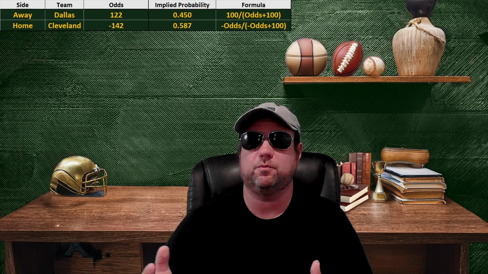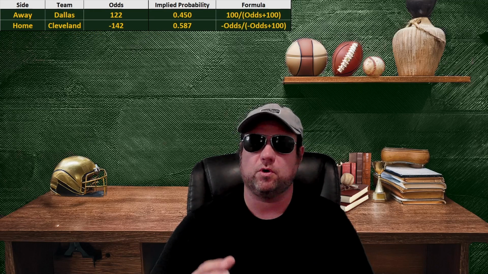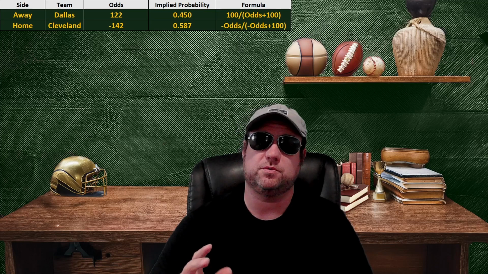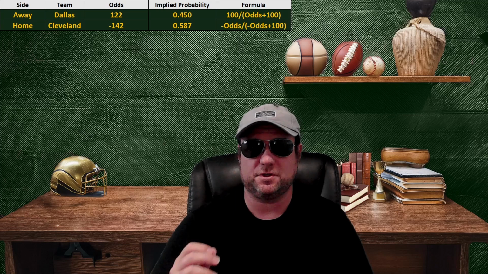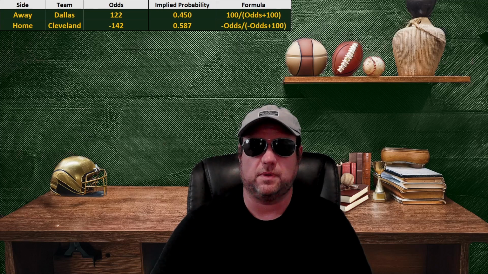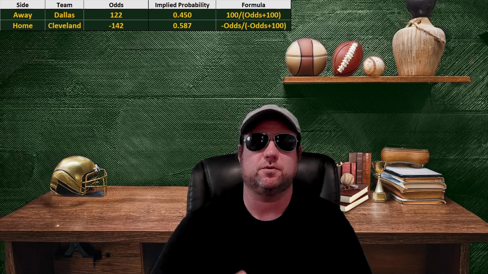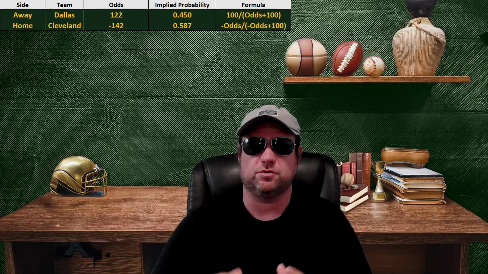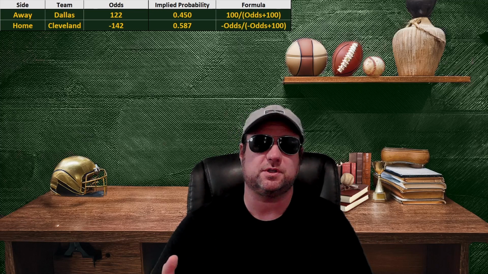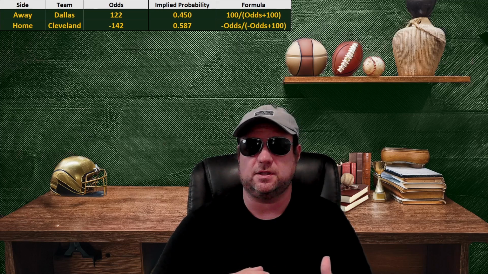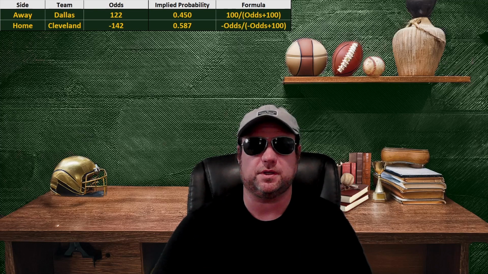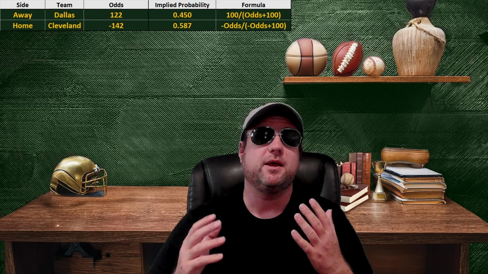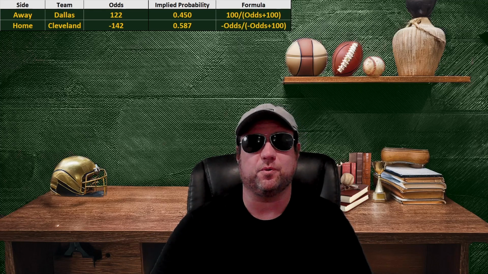This is actually very easy, and we can see how we can calculate it very simply. For underdogs, Dallas in this case, we would take 100 and divide it by the odds plus 100. And for Cleveland, because they're the favorite, we would take minus 142, so in this case 142, and divide it by 142 plus 100, and that gives us our implied probability. So in this case it's 45% for Dallas that they should win the game versus 58.7% for Cleveland that they should win the game. And the first thing that you could probably point out here is these probabilities add up to more than 100, and they do.